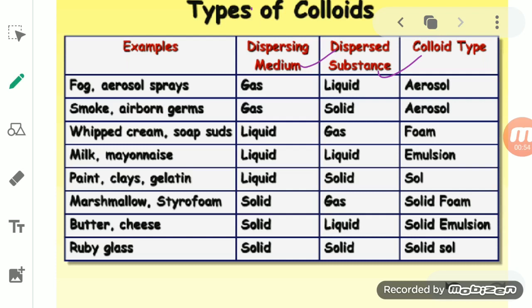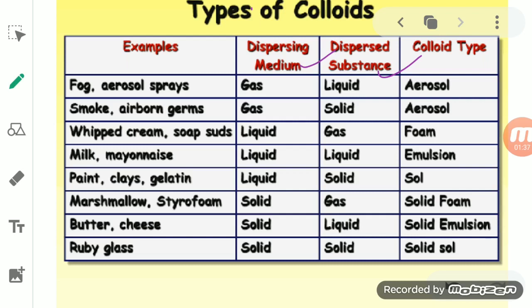It is very much similar to the solute and the solvent. Solute was what we take in a small amount, and solvent was what we take in a greater amount. Solute gets dissolved in the solvent, and the solvent helps in dissolving the solute in it. So here also we will do the same thing. The dispersed substance is in a smaller amount and gets dissolved into another substance, that is known as the dispersing medium, and the dispersing medium helps in dissolving the dispersed phase in it.